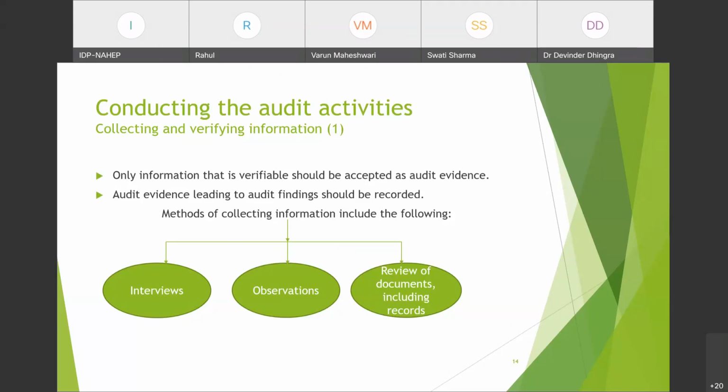Audit evidence leading to audit findings. Any example for this? Yes, I will go through the examples while discussing NC, or I can give you an idea here.